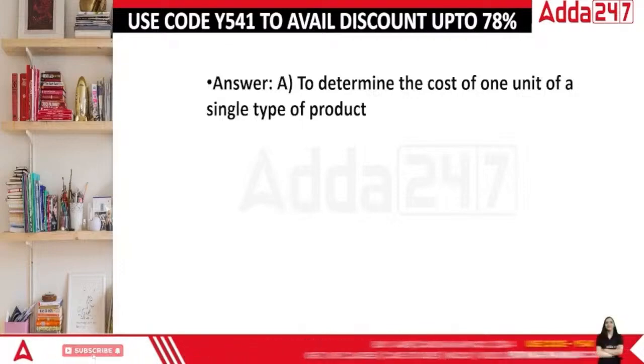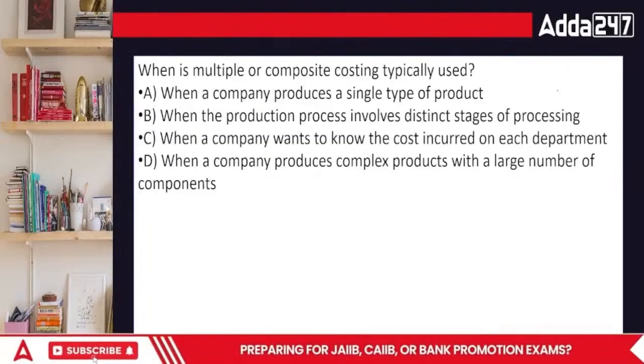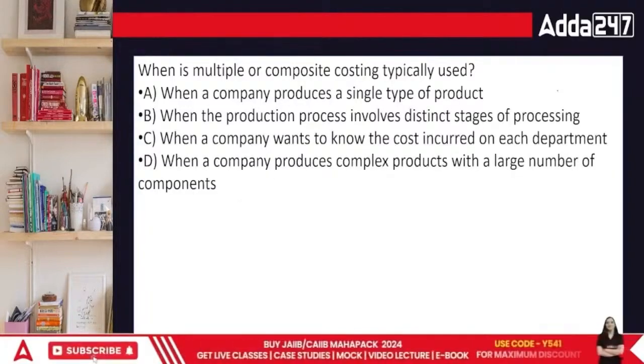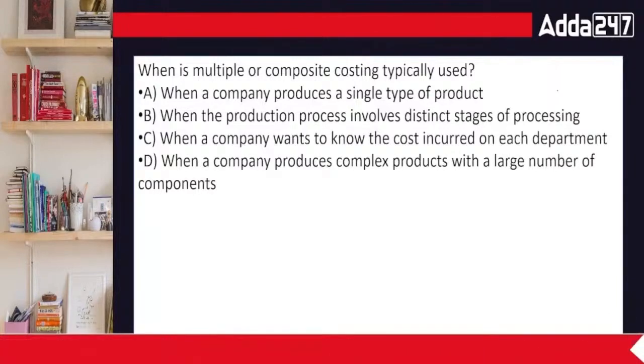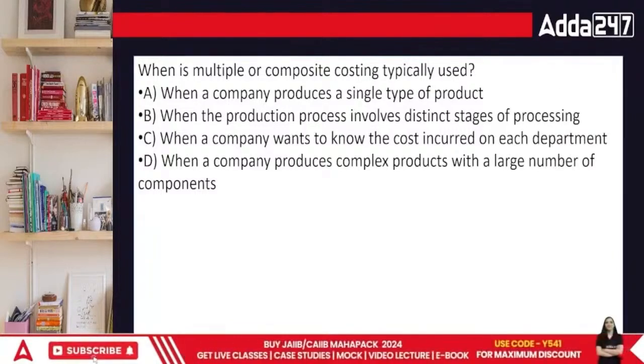Let's look at the next question. What are multiple or composite costing? Multiple costing means that you are doing multiple types of costing included in it.